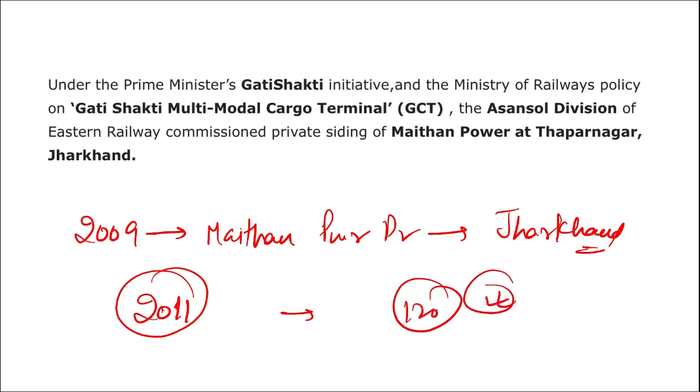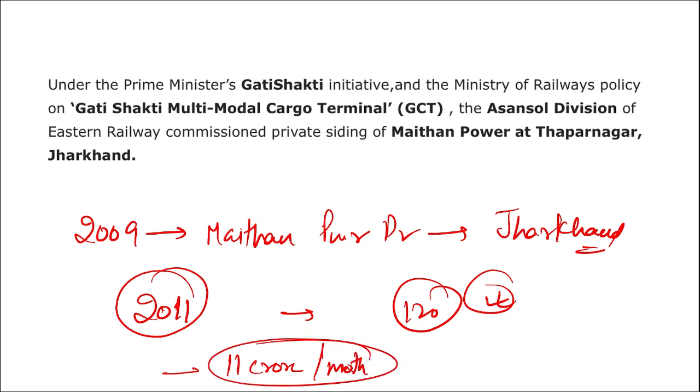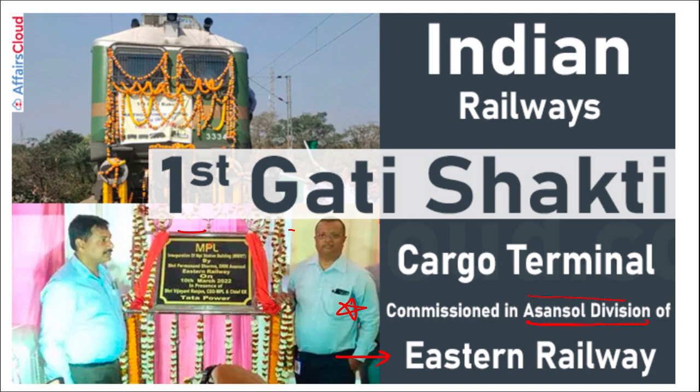The new project will increase the earnings of the Indian Railways by up to 11 crore rupees per month. If we are talking about this project, that is the Prime Minister's Gati Shakti project, don't get confused. First Gati Shakti cargo terminal, where was it commissioned? It was commissioned in the Asansol division of Eastern Railways.